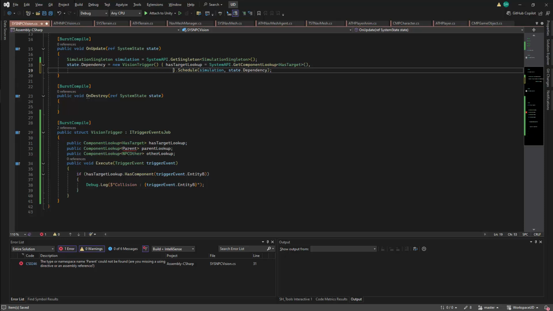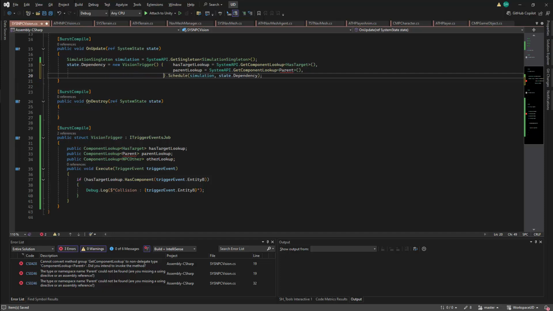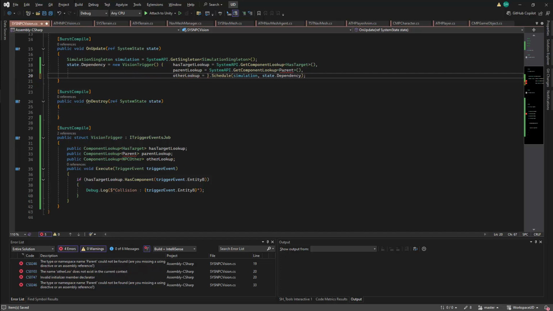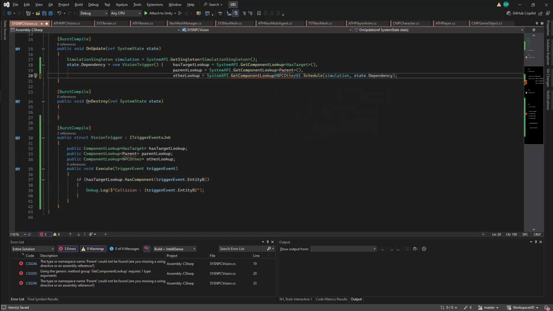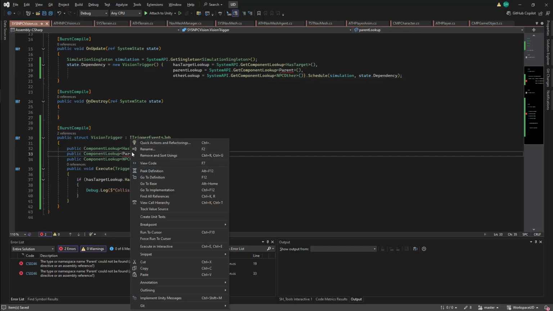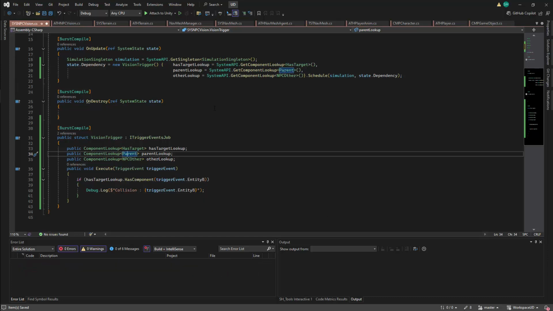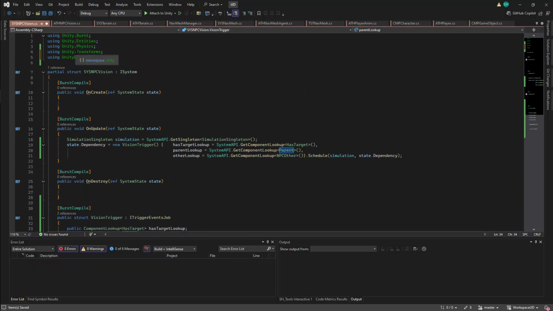So after we've set our hasTarget lookup, we'll set our parent lookup. I'll set this with SystemAPI.GetComponentLookup. The type will be Parent. This will be followed by the other lookup. This will also be set with SystemAPI.GetComponentLookup. The type here will be NPC other. Our parent component is not being registered, and this is because we need to include the Unity Transforms library. This will be done at the start of the script with using Unity.Transforms.